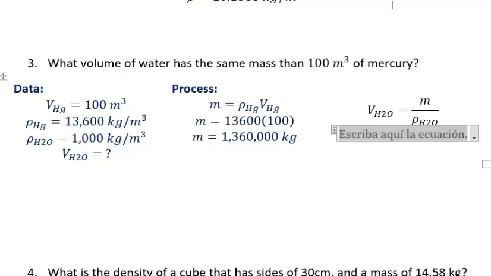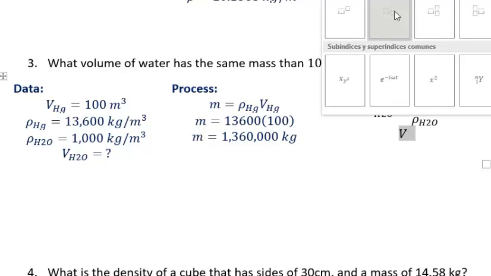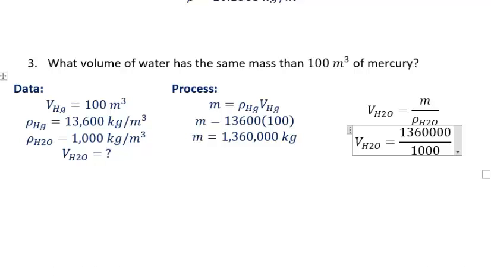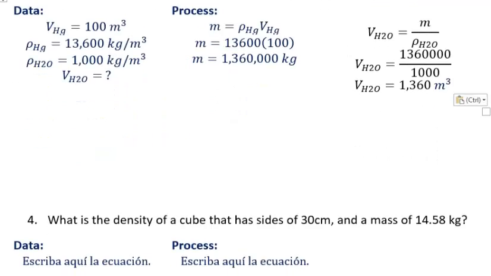So volume of H2O equals mass, which is 1,360,000, divided by the density of water, which is 1,000. If I divide that, it would give me the volume of water equals 1,360 square meters. And that will be the answer for this exercise. Now let's do another one.